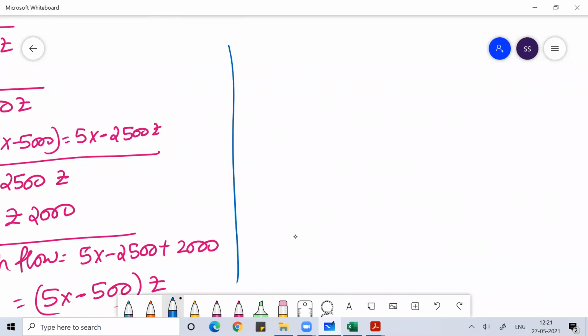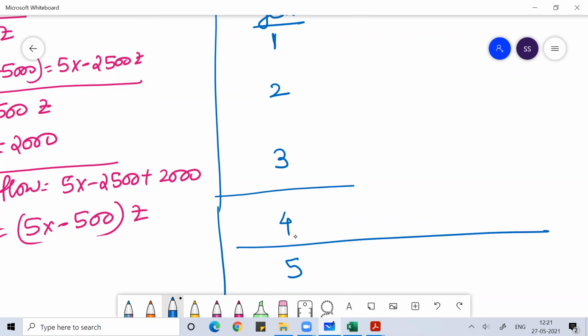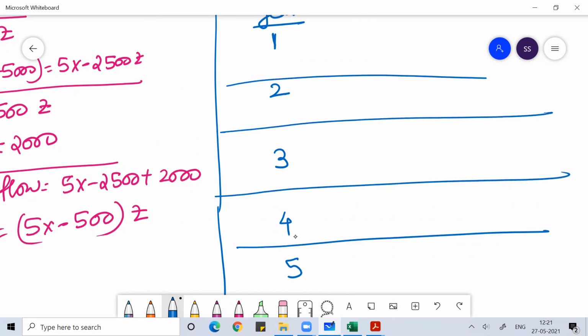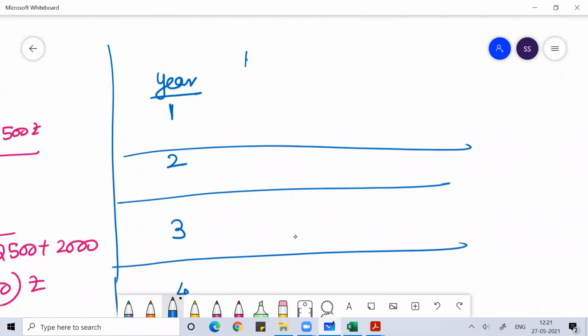Every year, year 1, 2, 3, 4, 5, you are getting this as a cash flow, 5x minus 500, your future cash flow.